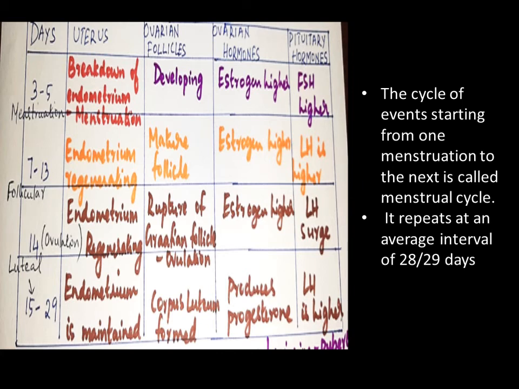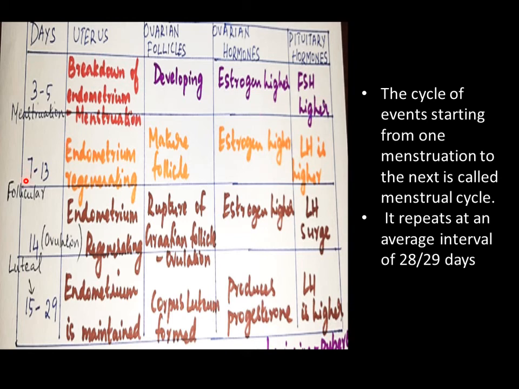So from the exam point of view, they will be asking questions like what happens during the 3 to 5 days of the menstrual cycle in the uterus, in ovarian follicles, in ovarian hormones and pituitary hormones. So we can list it down and tabulate like this. During the first 3 to 5 days, it's the menstruation phase. What happens in the uterus is the endometrium lining breaks down. Ovarian follicles are developing, estrogen is higher, follicle stimulating hormone is higher.